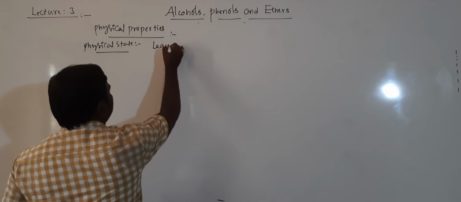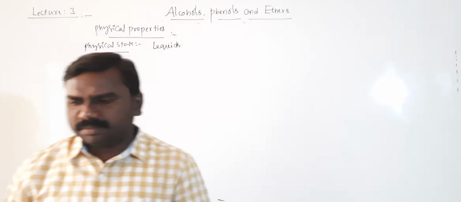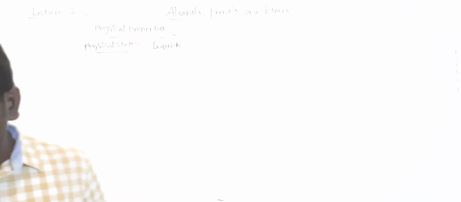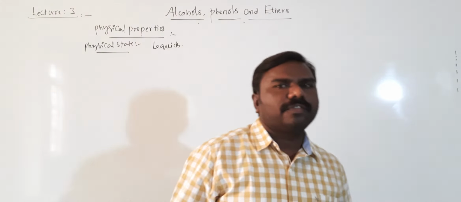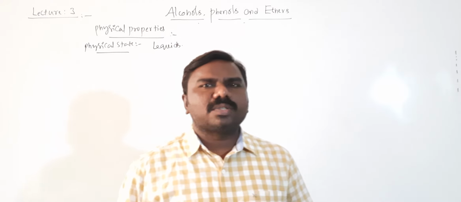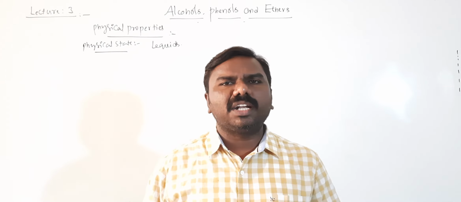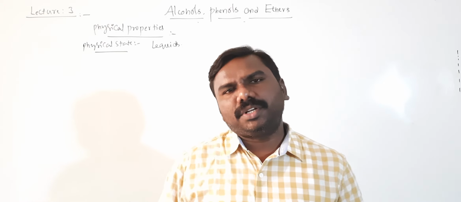Most of the alcohols and phenol compounds are generally liquids. Next point is what is the reason for the properties of alcohols and phenols? Alcohol contains OH with an alkyl group, phenol contains OH group with a phenyl group or benzene ring.